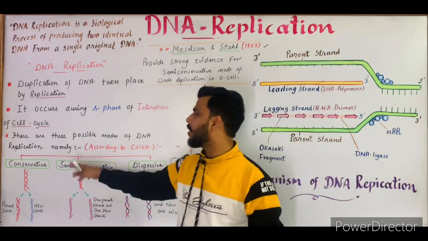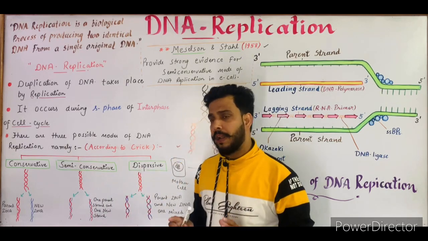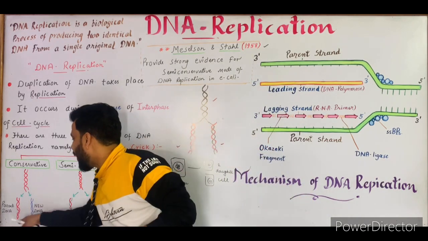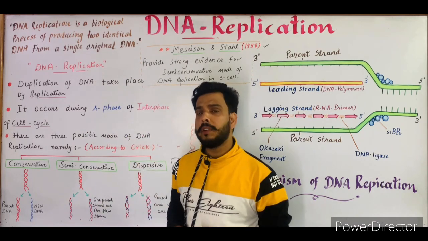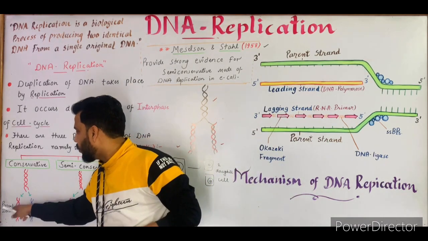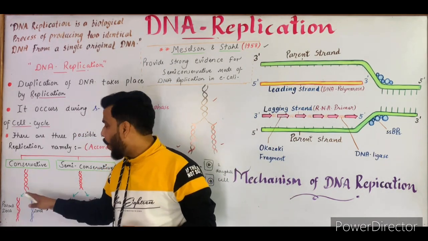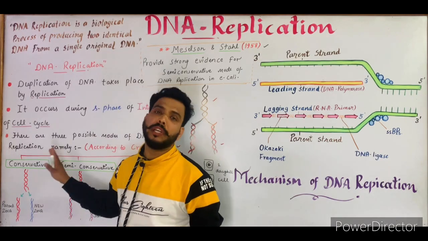The first one is conservative. In this type of replication, there are two identical DNA produced, in which one DNA consists of both the strands of a parent DNA while another consists of both the strands of a new DNA.